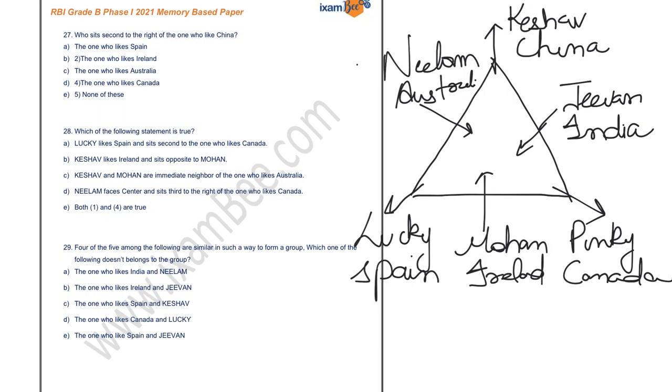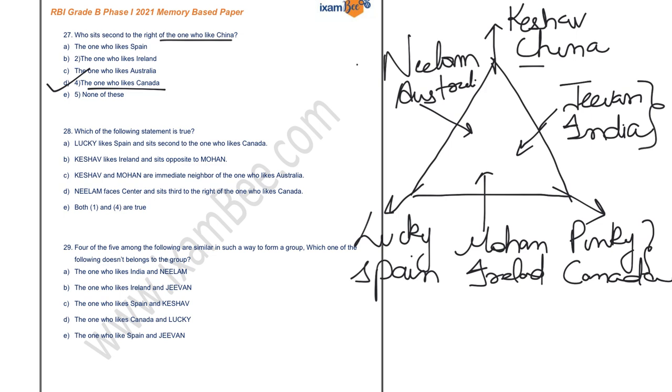Now, who sits second to the right of the one who likes China? So this is China, and second to the right is, first right is this and second right is this, that is Pinky from Canada, right? The one who likes Canada is the correct answer. That means option number D is correct, right?